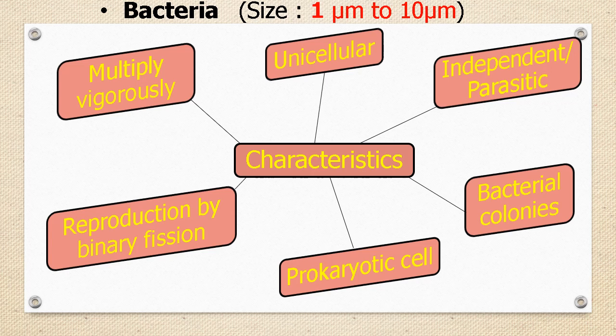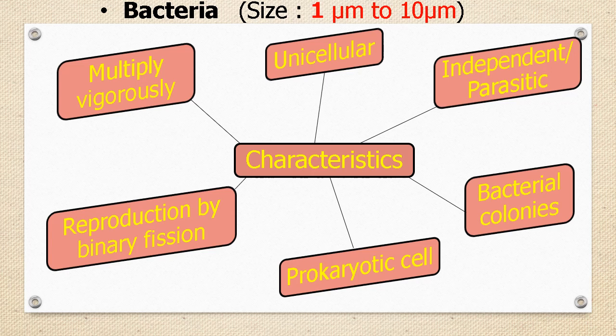Students, as I told you in the beginning, in this module we will study microorganisms in detail. Let us start with the bacteria. Have a look at the chart showing various characteristics of bacteria. As you can see on the chart, all bacteria are unicellular.